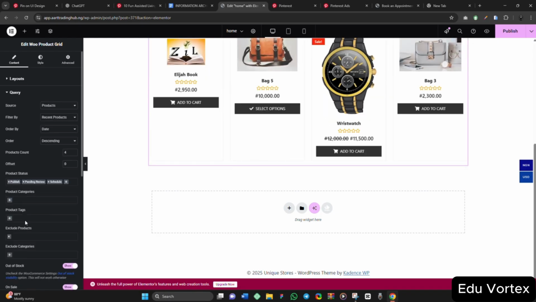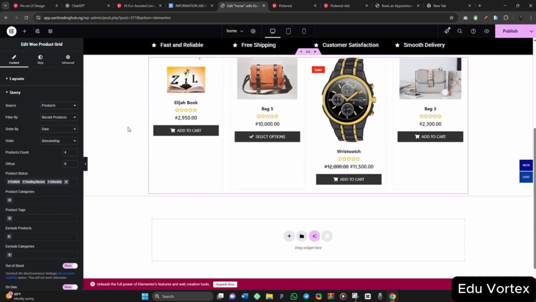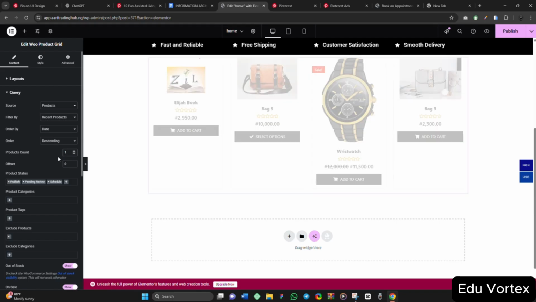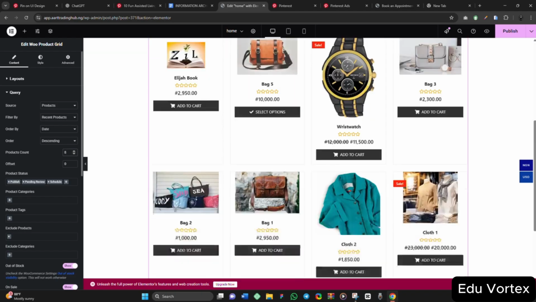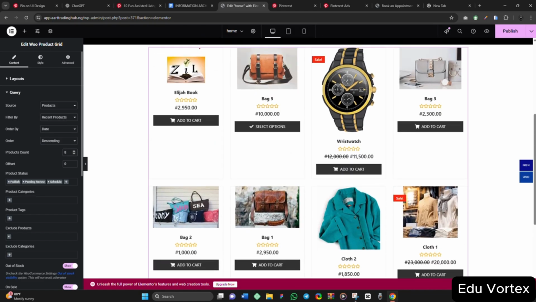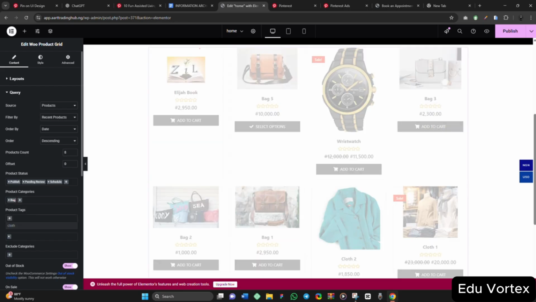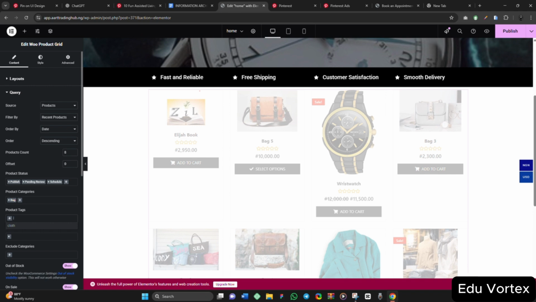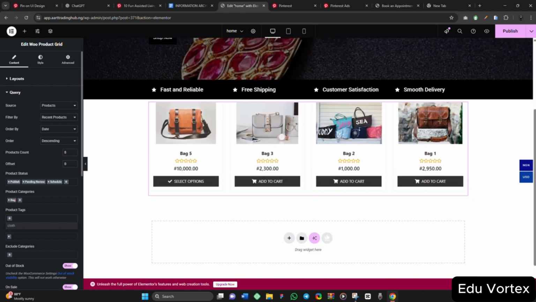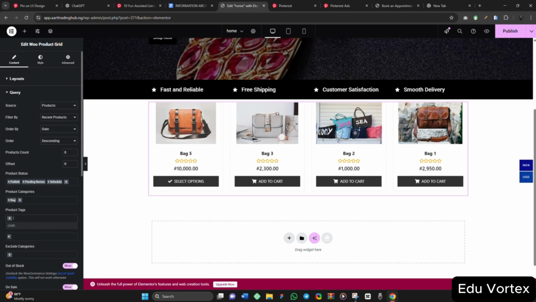So for the query here, this is where I'm going to select the socks. Now if you don't want every category to show here, this is where the product count is. I want 10 products to show, or let me say 8. So I've entered the number, which is 8. See, 8 products are now showing for me. So I can come here to add categories. Now I want only bag to show. You just click on bag here, and this thing will change. Only bag will be showing. Look at it. It is only bag that is showing. So this is the way that this thing works.